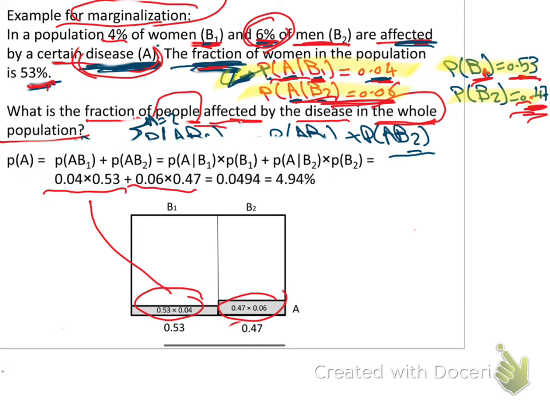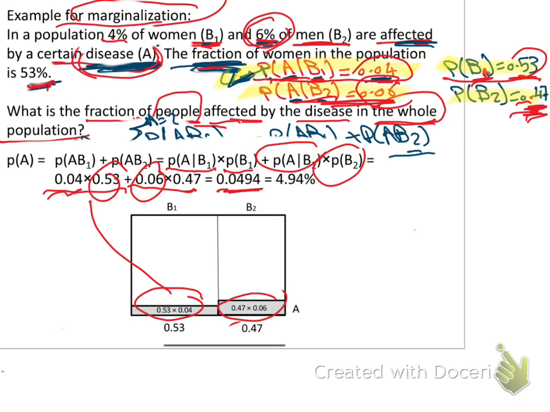Then I replace everything. Probability of A given B1 here is 0.04 times probability of B1, which is 0.53, plus probability of A given B2, 0.06, times probability of B2, 0.47. So the answer would be 0.0494, which is 4.94%.